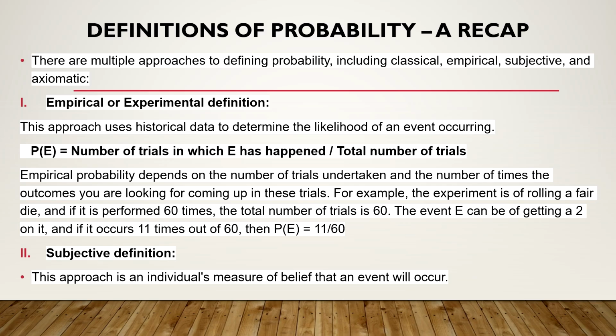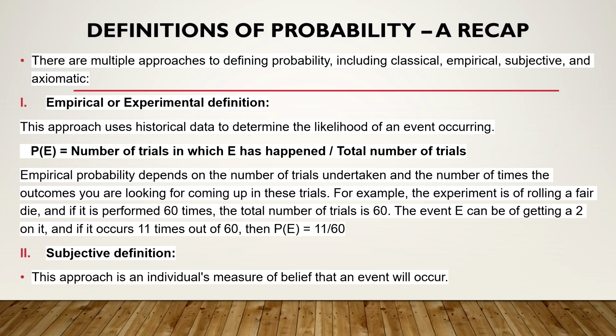As the name suggests, it uses the historical or experimental data to determine the likelihood, means the probability of an event occurring. Here, probability of an event is defined as the number of trials in which E has happened, means it is successful, upon the total number of trials. Now, over here in this definition, the number of trials and the number of outcomes, your definition is based on this.